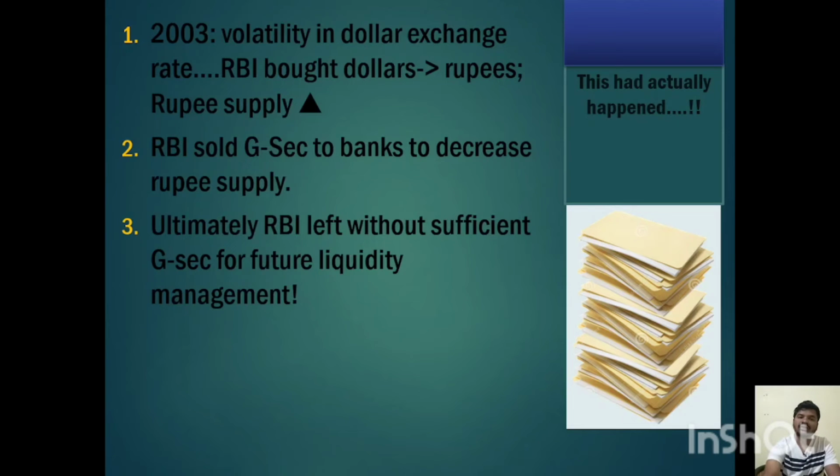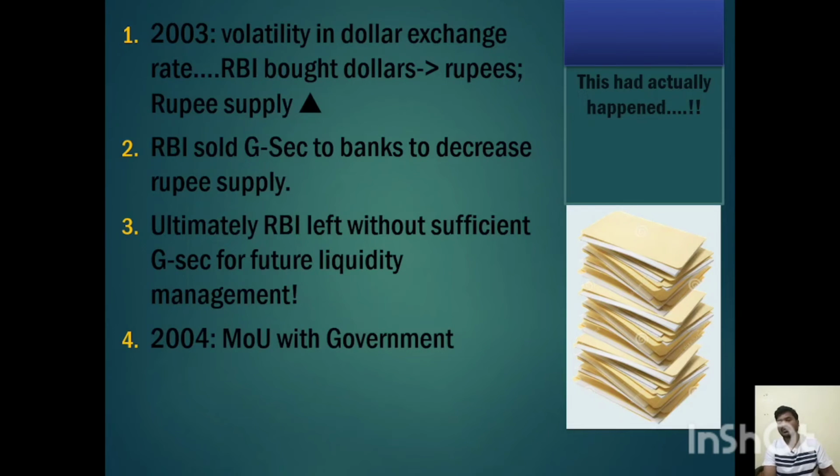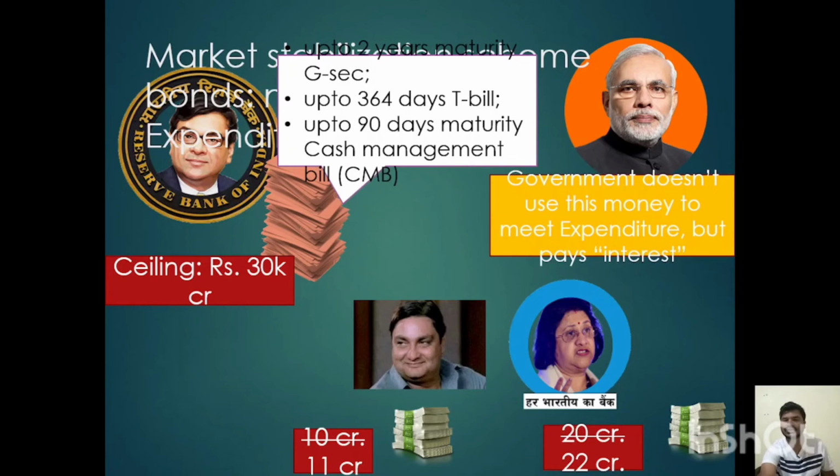So in 2004 an MOU was signed with the government, where the government said that RBI can issue government securities on its behalf to fight against inflation.